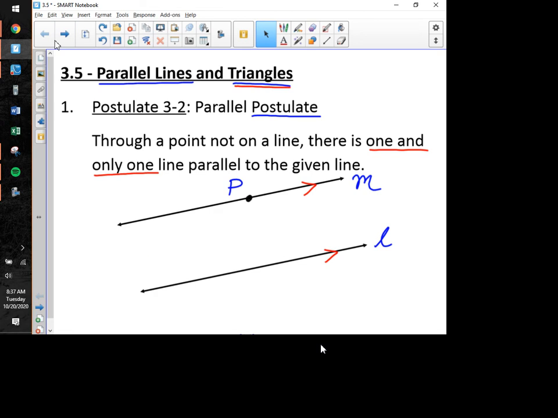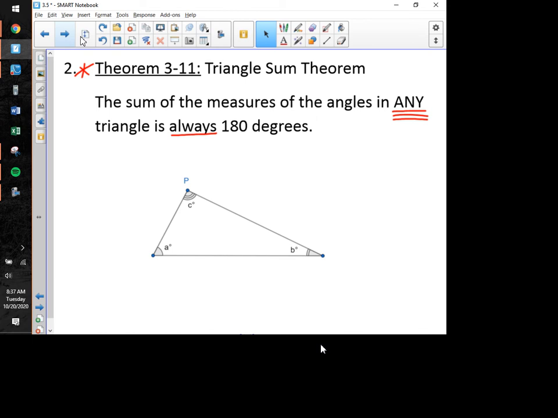And now what we're going to do is take advantage of the parallel postulate that we talked about just a moment ago, postulate 3.2, and we're going to apply that postulate to this diagram right here. I labeled point P up there on the top of that triangle, and there is, according to the parallel postulate, one and only one line that passes through point P that is parallel to the line segment that I'm going to mark in red right here, guys, that makes up the bottom side of that triangle.